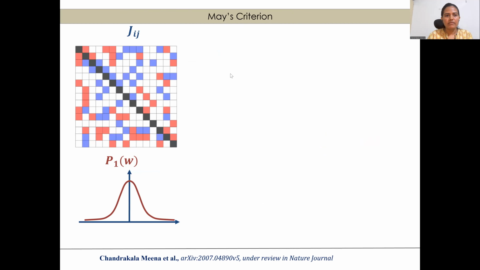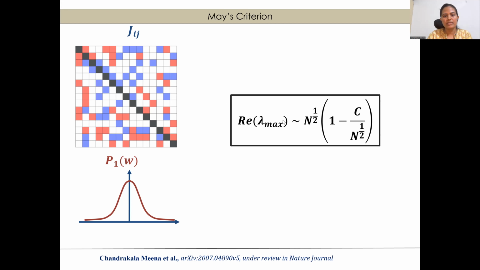When we consider Robert May's Jacobian matrices, then in the asymptotic limit, the principal eigenvalue will be this. Here we can see that when the system size is larger than this C parameter, the system will be unstable.